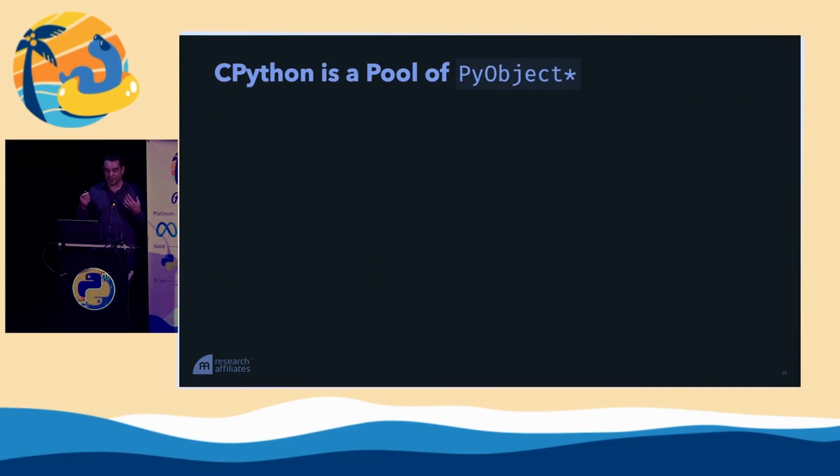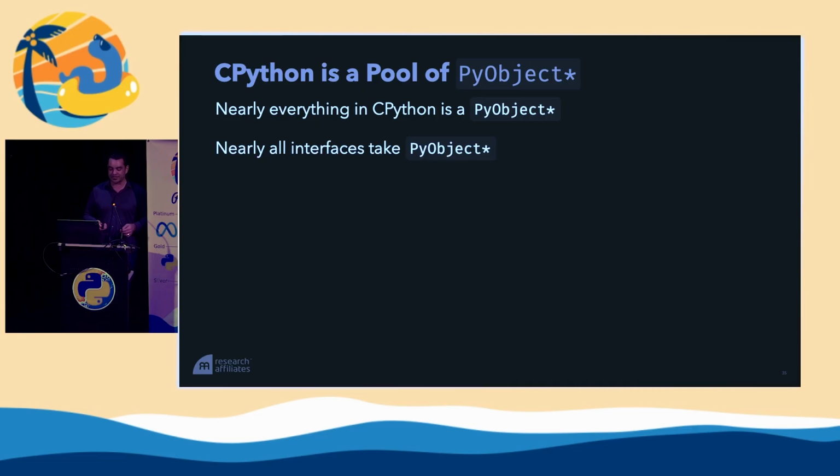So when I think of CPython, when I think of what's going on under the hood of Python, we have a sea of anonymous PyObject star structs floating around. Nearly everything in CPython is a PyObject star. Nearly all interfaces take PyObject star and then have to do type checking to figure out what particular type we have. This gives us polymorphism, and this enables the dynamic behavior that is so important to Python.